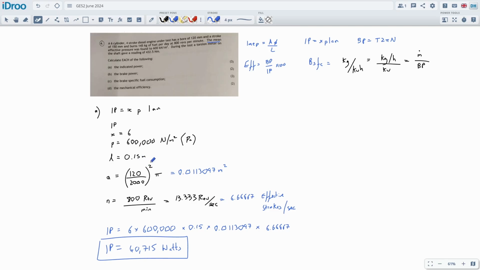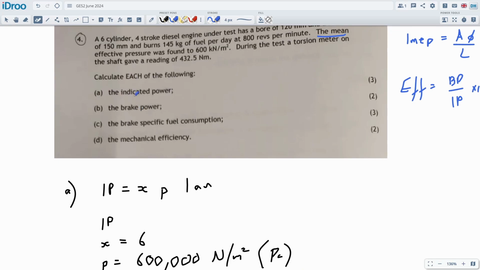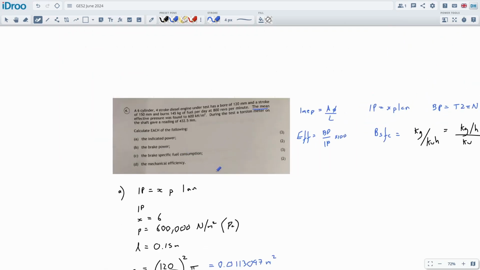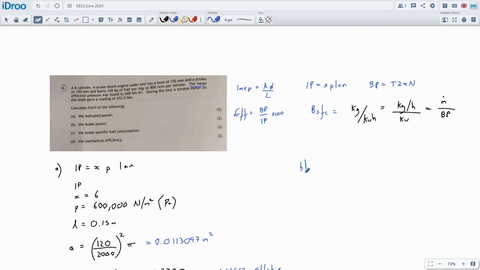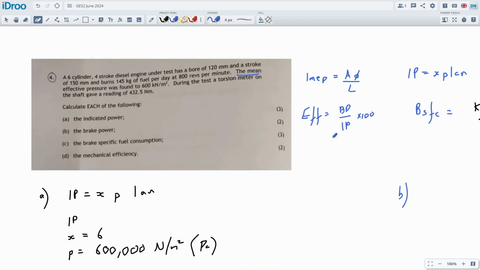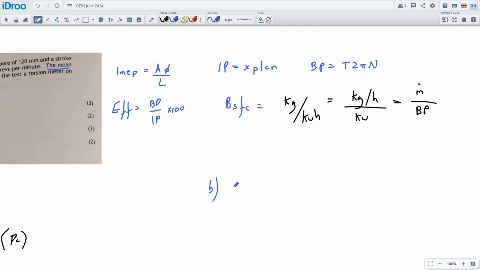All right, not bad. And then the cool thing is the brake power. When we do the calculation for brake power, it should confirm this calculation a little bit as well, because hopefully it's an independent calculation. It doesn't rely on any of that data, and it should give us a number that's very similar to the IP, just a little bit less than it. So let's check that. It'll be a nice little indicator if we got it right or wrong. So brake power, we're going to use the BP if we can. So BP is equal to T 2 pi N.